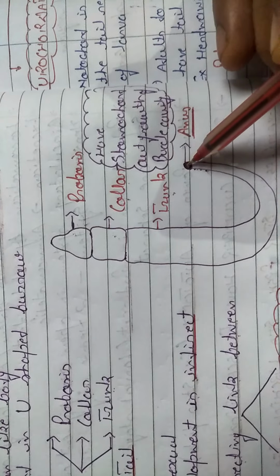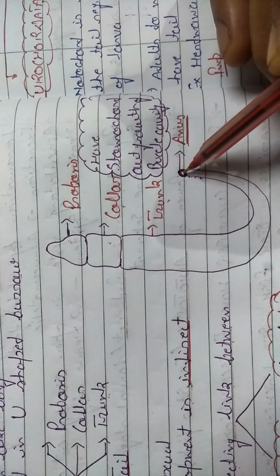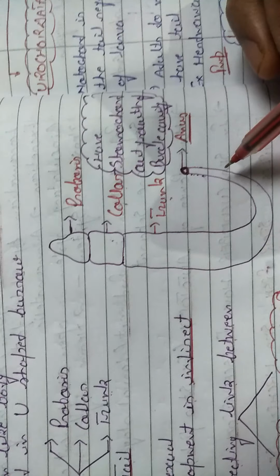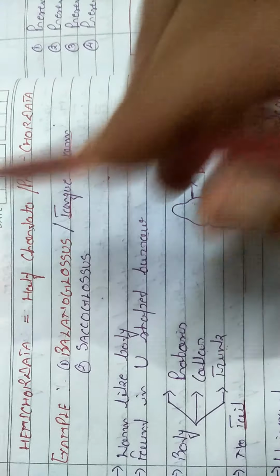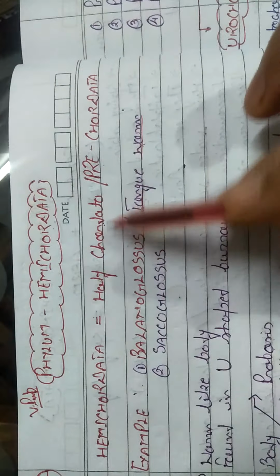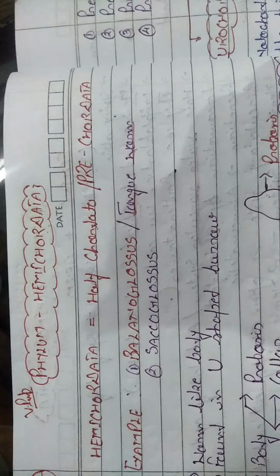At the last part of the tongue is the anus, which plays a very important role to remove the waste material. Now the question is: why is the balanoglossus related to the hemichordata? Which types of half characteristics are related to the chordates?